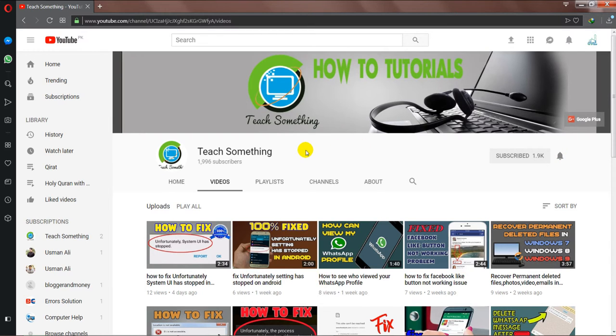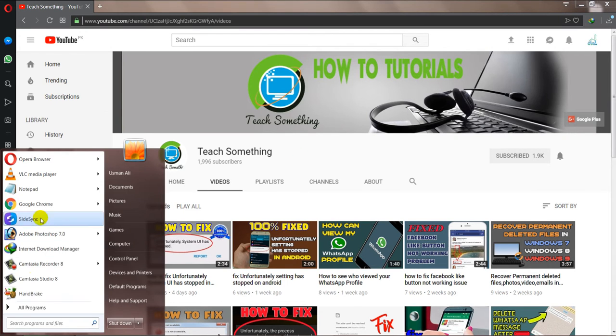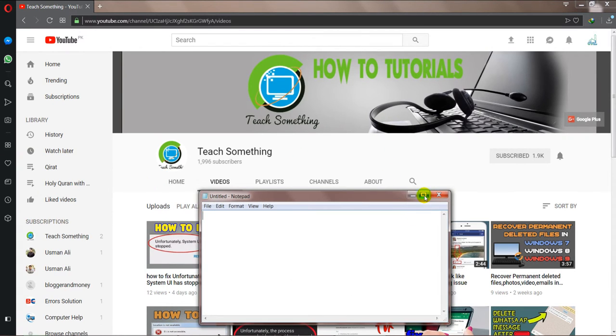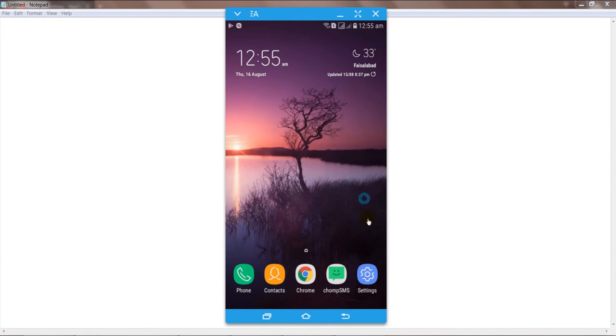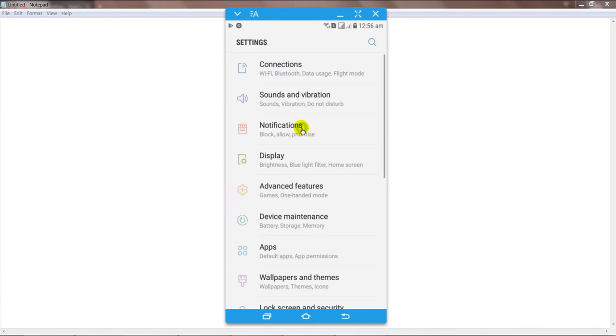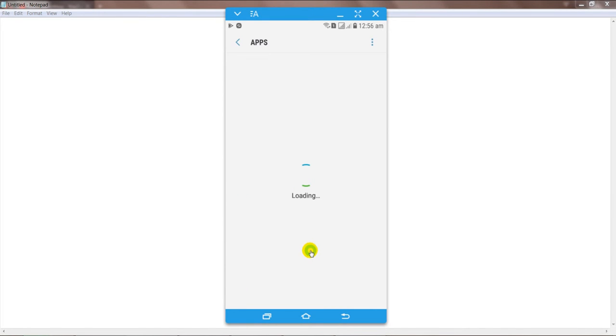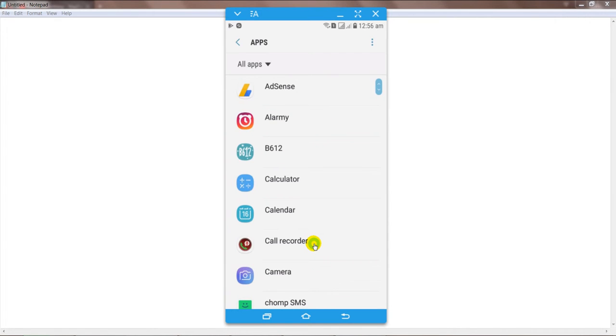Let's start. First of all, go to your Android mobile phone and go to the settings of your phone. After that, go to your apps or applications. Click on it. After that, find the camera. So open it.